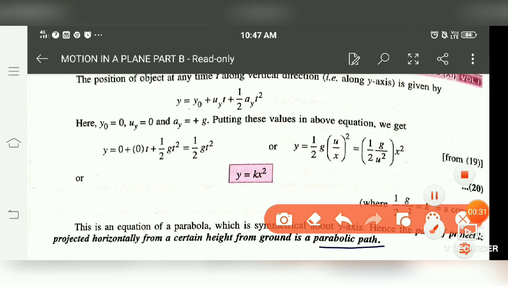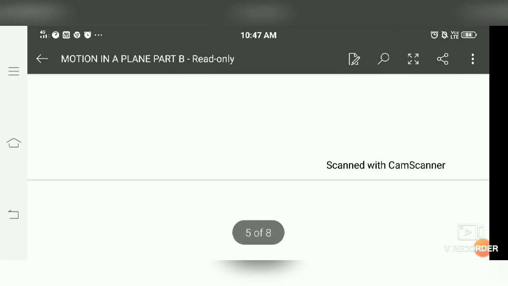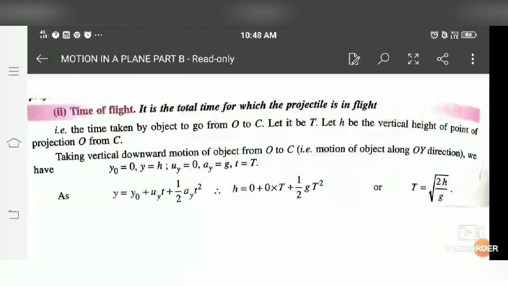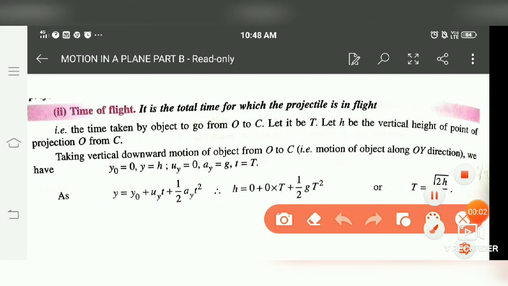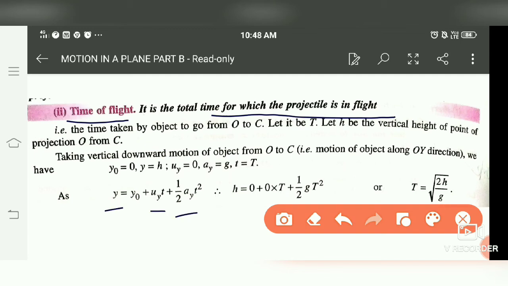Now next is time of flight. Time of flight is what? It is the total time for which the projectile is in flight. Now to calculate time of flight, we again use the equation y is equal to y naught plus uy t plus half ay t square. y naught is 0 here, uy is 0, and ay is g. So substituting the value, let the time of flight be t.